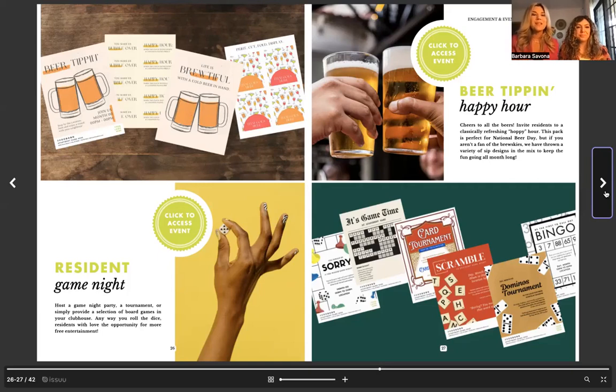Then the resident game night is just fun. Scrabble, you can have a game night party, a tournament, or have a selection of board games that people can check out or use in your club room. I love this for any kind of community, but it's kind of funny, it runs the gamut. Student housing loves this kind of stuff, and so does senior housing. So it's like full circle.